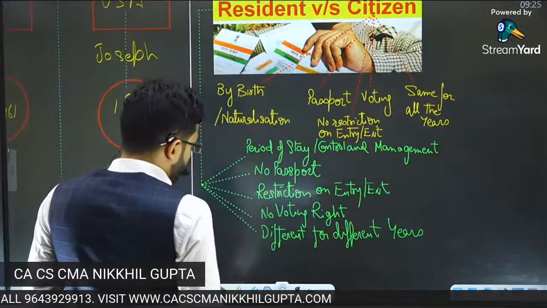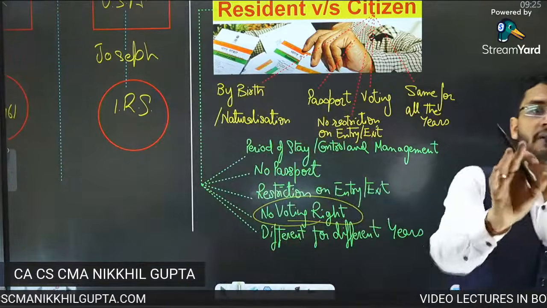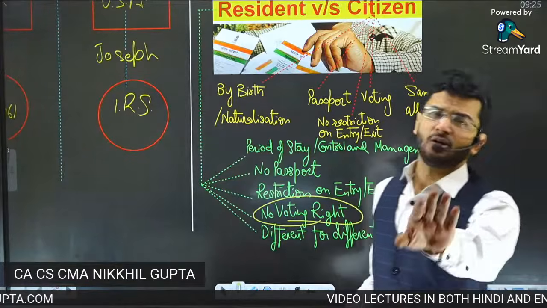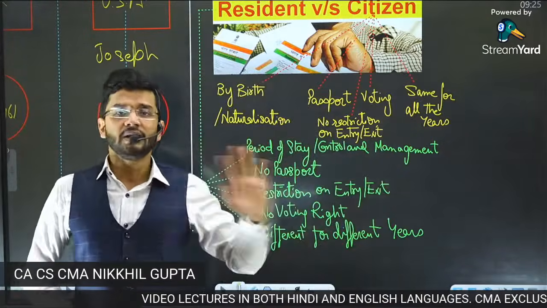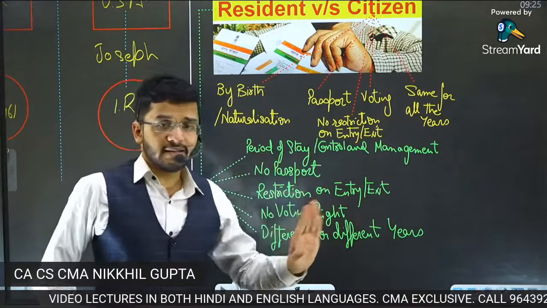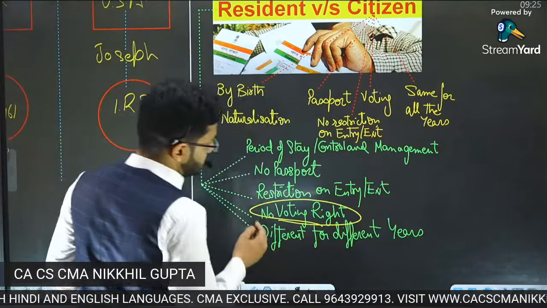Guys, residency doesn't have any voting rights. So you don't get voting rights if you're a resident of a particular state. Resident means you are just staying over there. Okay, for income tax purposes, you will be taxed. That's it. That's the only meaning of residency. You don't get citizenship rights if you're a resident. So no voting rights are there for residents.